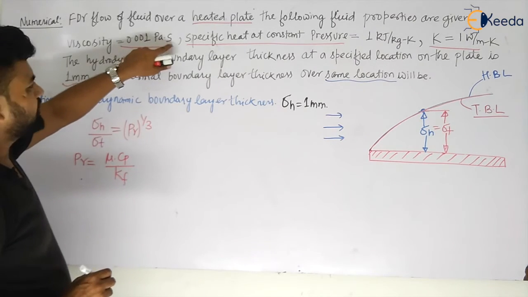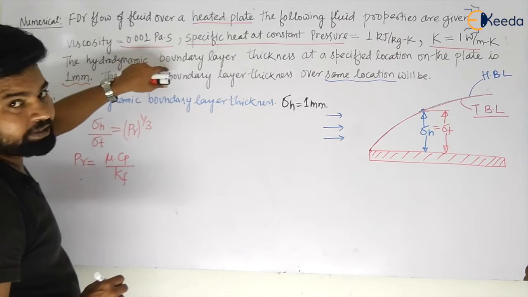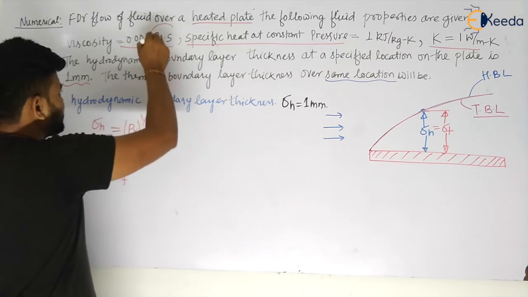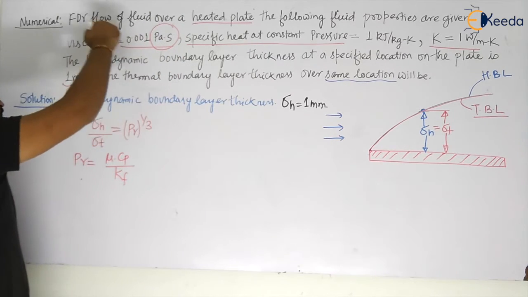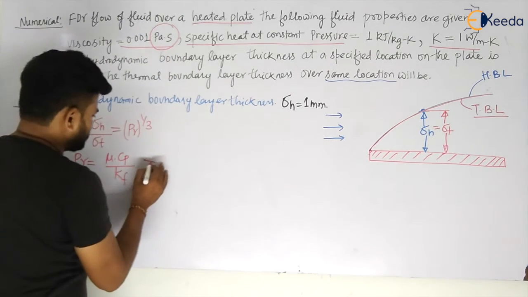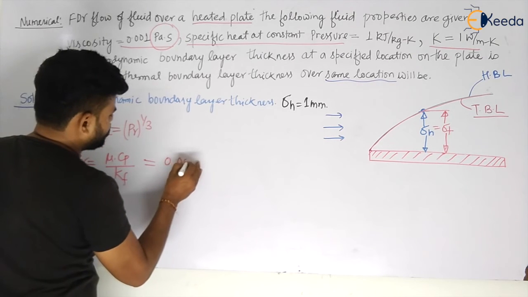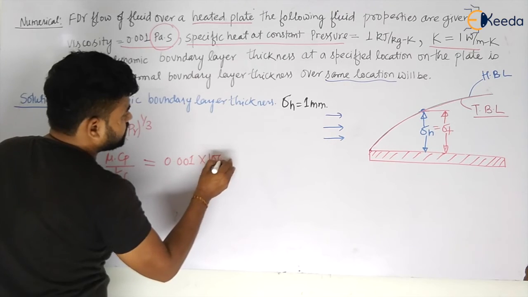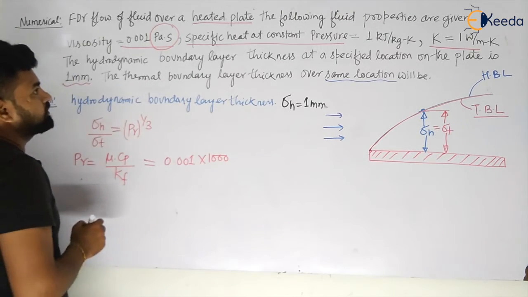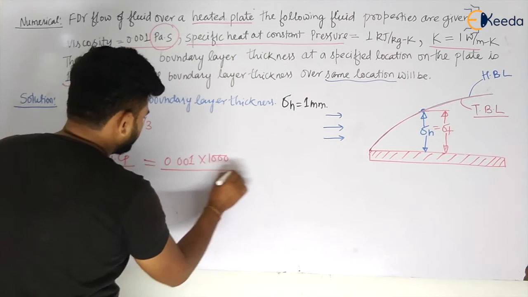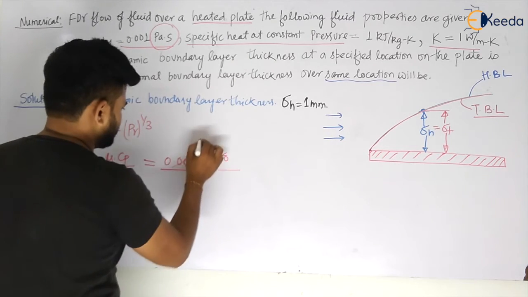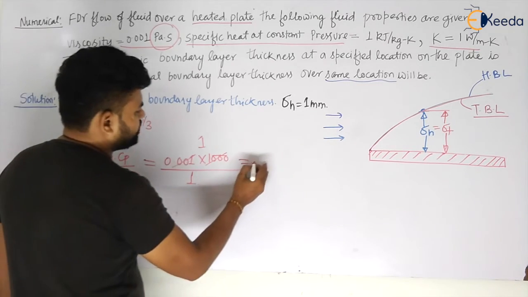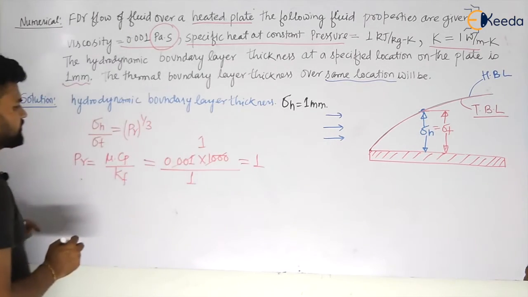But mu is given in Pascal second, that will become Newton second per meter square. By looking at the unit, you can understand that is your dynamic viscosity. So mu is given to be 0.001, multiplied by Cp, given as 1000, that is 1 kilojoule per kg Kelvin. So this will become 1, yes. Divided by Kf, Kf is given as 1. So this value will be equal to 1. So the value of Pr is coming to be 1.